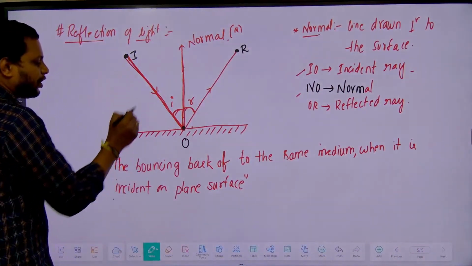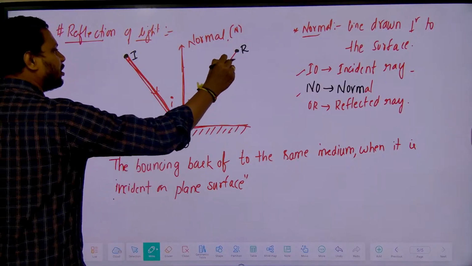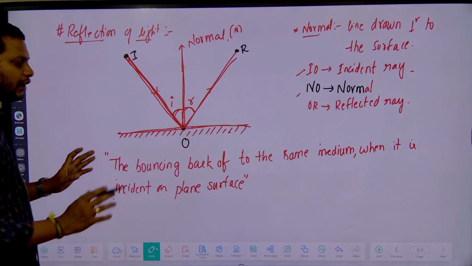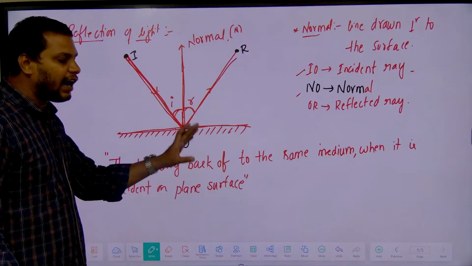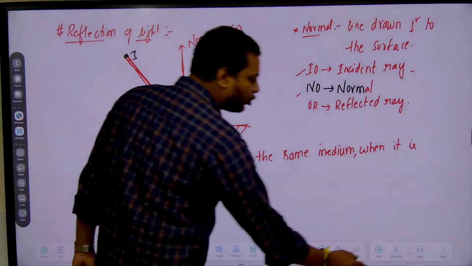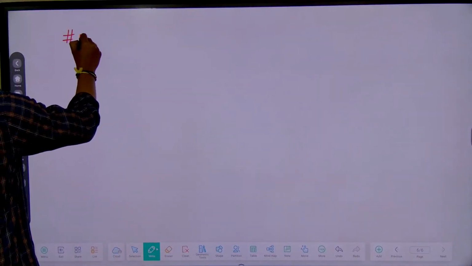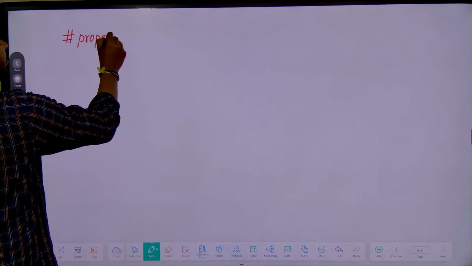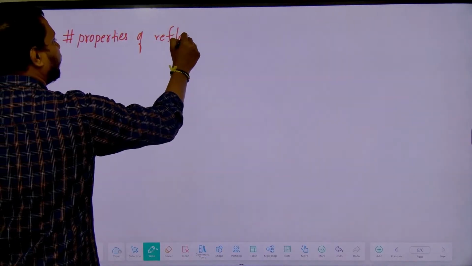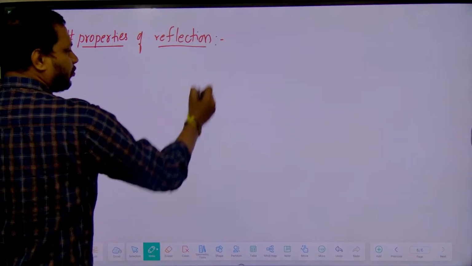Light is incident on this plane surface and then reflects back into the same medium. This is called reflection. To explain the reflection of light, it has to satisfy a few properties. We are going to study the next topic, properties of reflection.